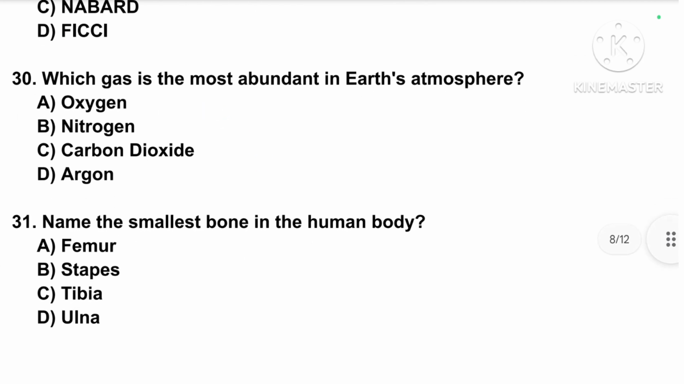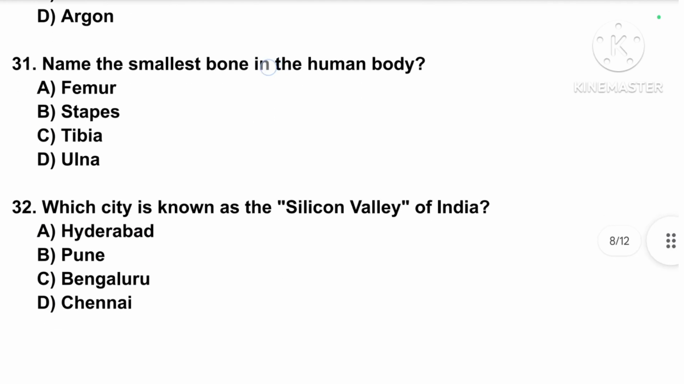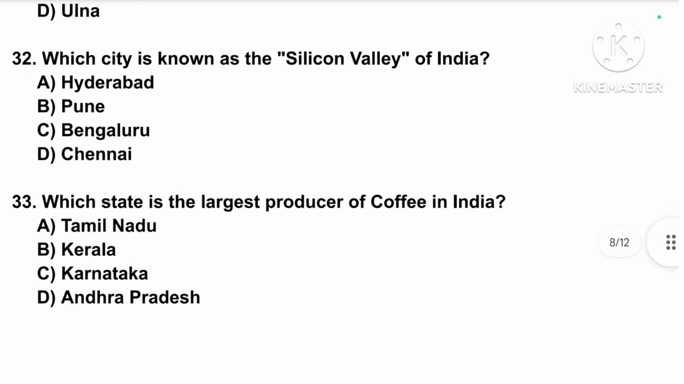Which gas is the most abundant in Earth's atmosphere? Correct answer is option number B, nitrogen. Name the smallest bone in the human body. Correct answer is option number B, stapes. Which city is known as the Silicon Valley of India? Correct answer is option number C, Bengaluru.